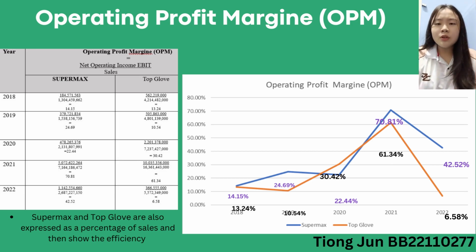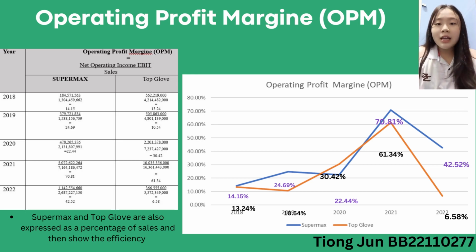The difference between SUPERMAX and Top Glove operating profit margin between 2021 and 2022 was 11.82% and 54.76%. The operating profit margin ratio increased by 17.1%. However, for 2022, SUPERMAX after paying tax, and Top Glove is a 61.24% profit increase compared to 2021.